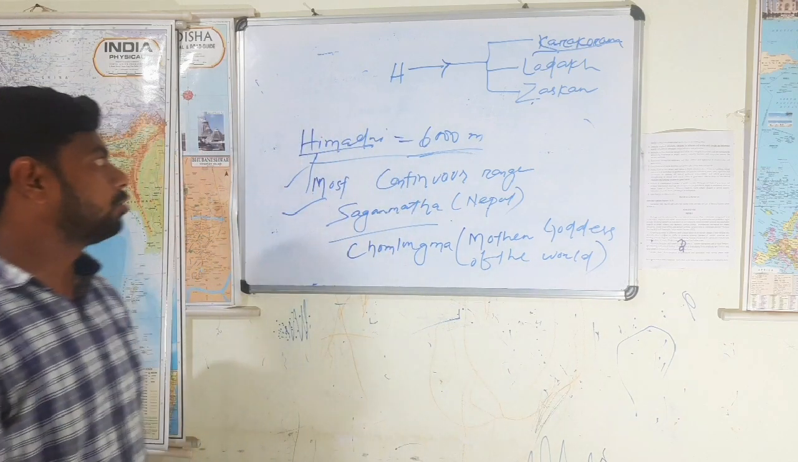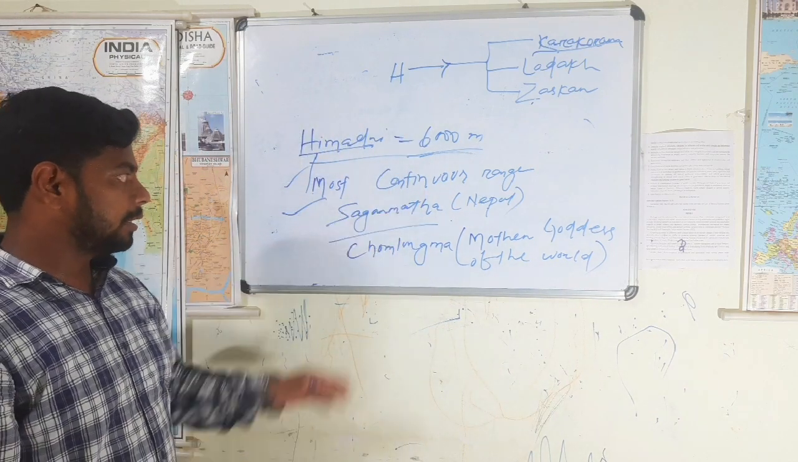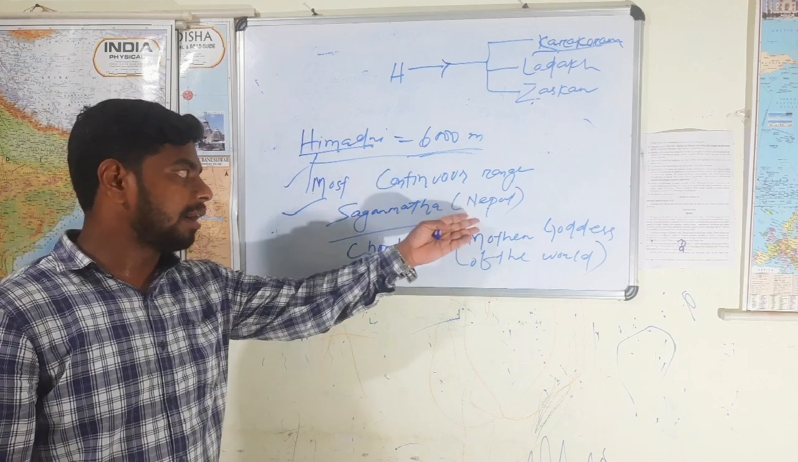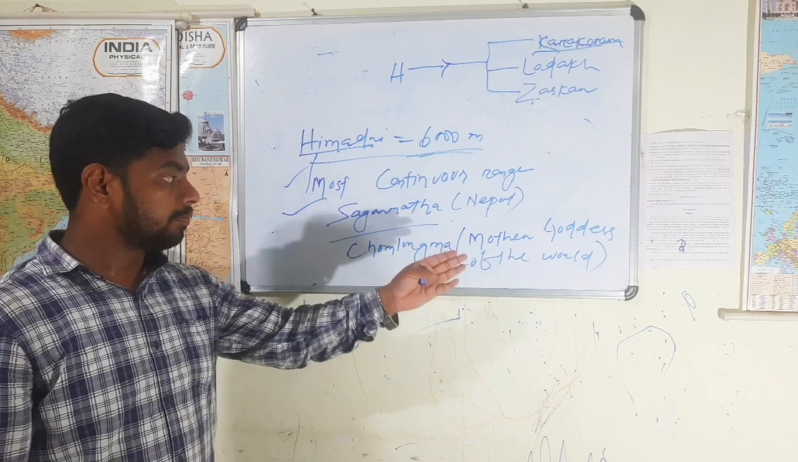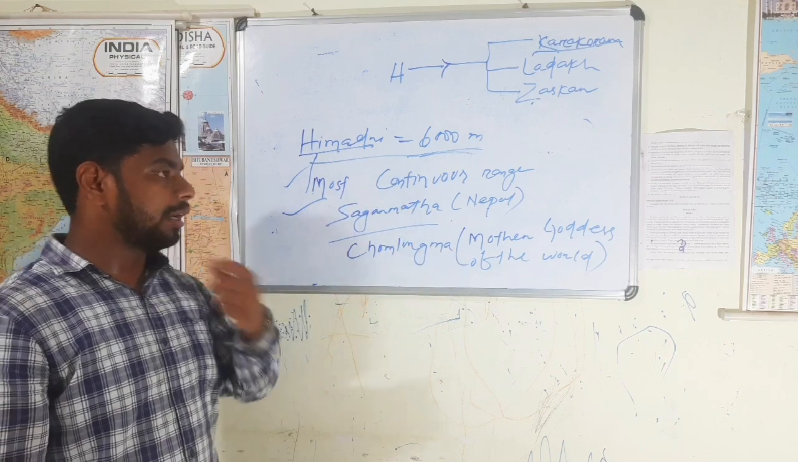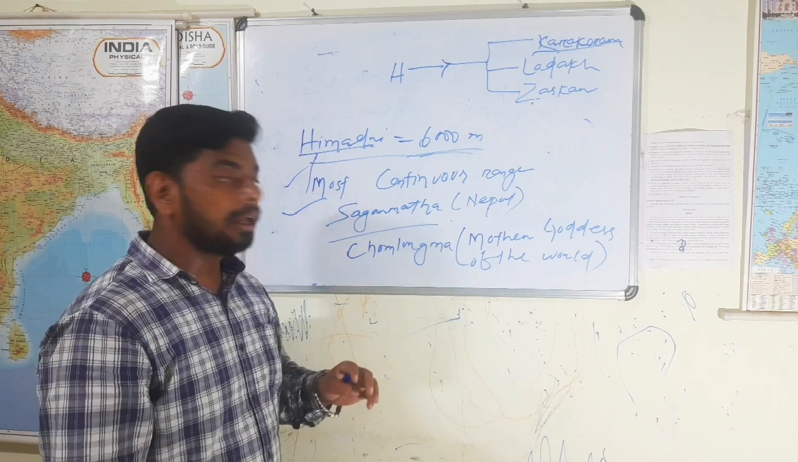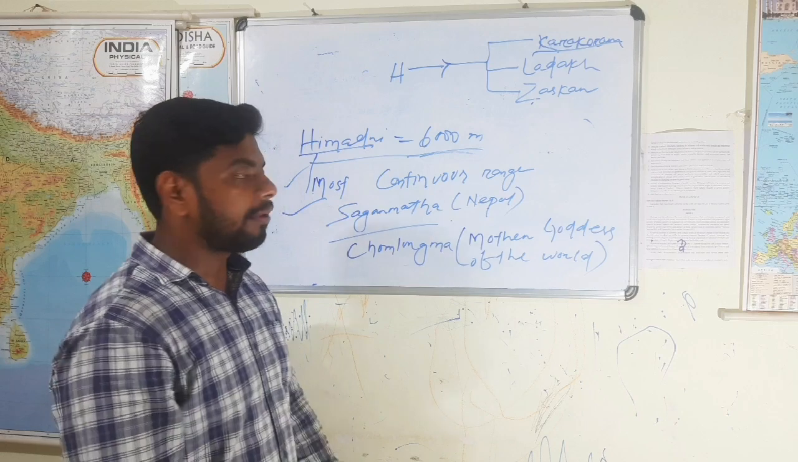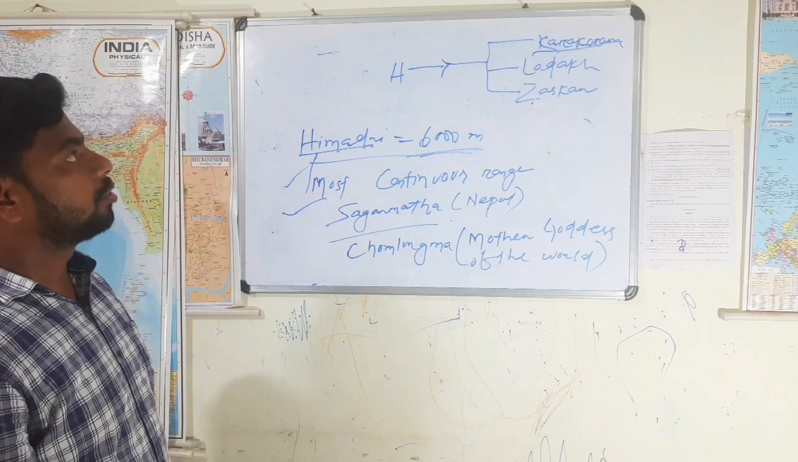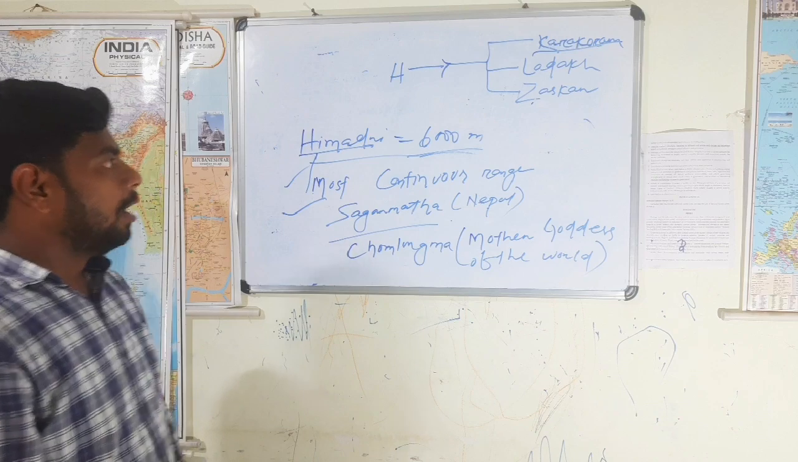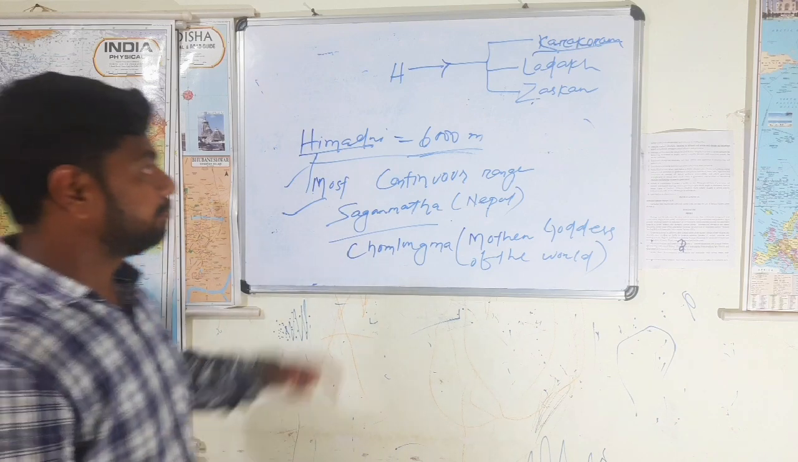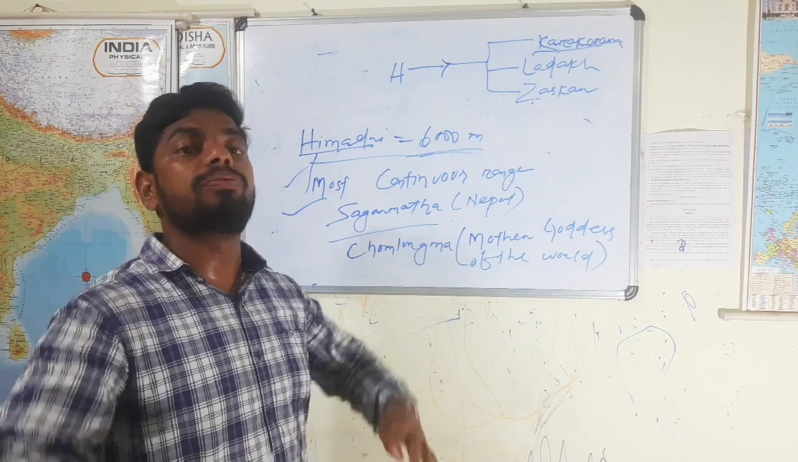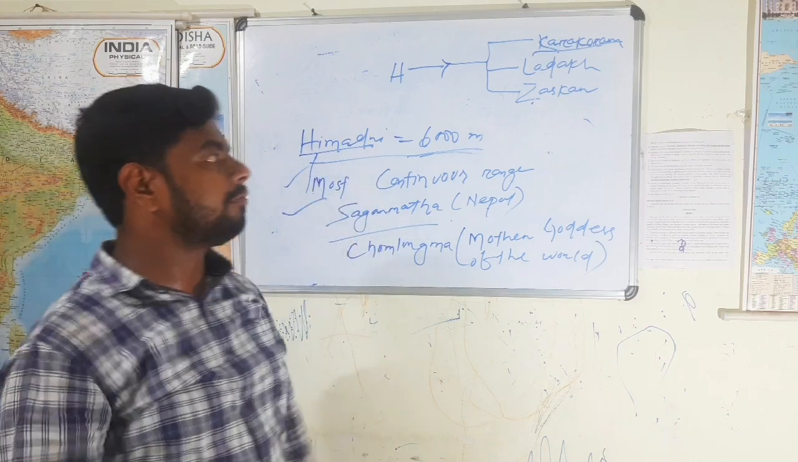Mother goddess of the world. So the highest peak of Himadri, Sagarmatha, is known in various places by various names. In Nepal it is Sagarmatha. In the Tibetan autonomous regions of China it is called Chomolungma, which means mother goddess of the world. In fact, the Himalayan mountain is called the roof of the world. Fine.